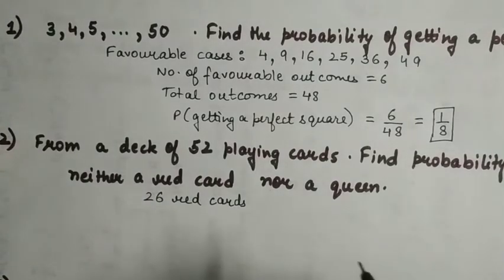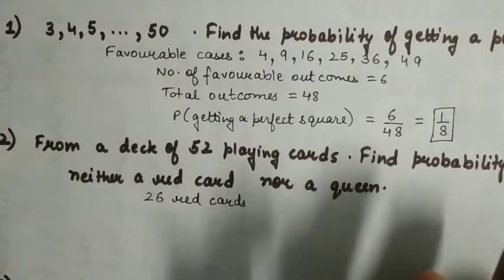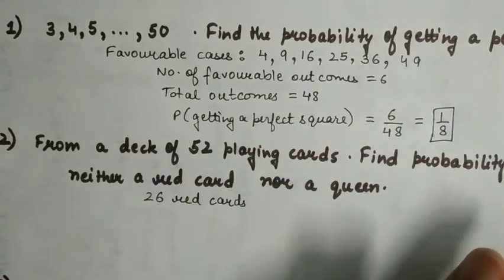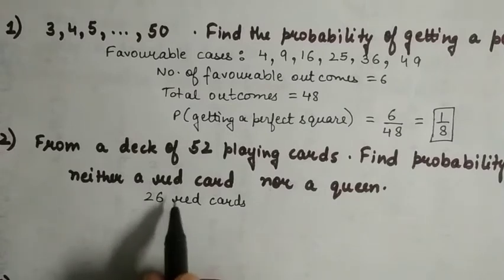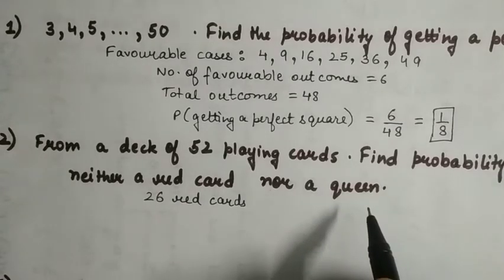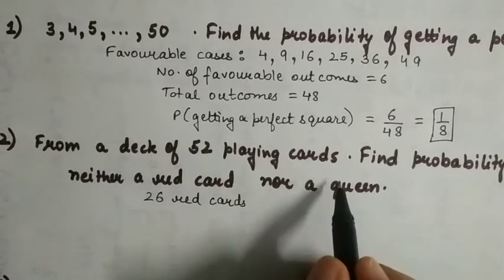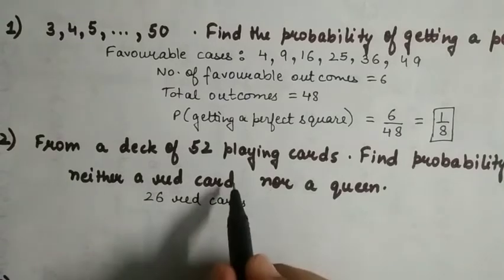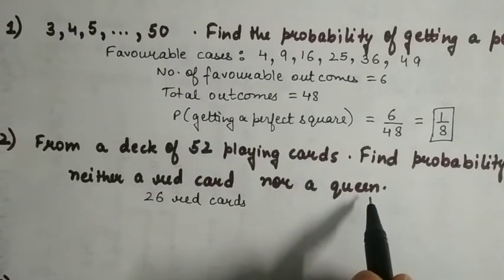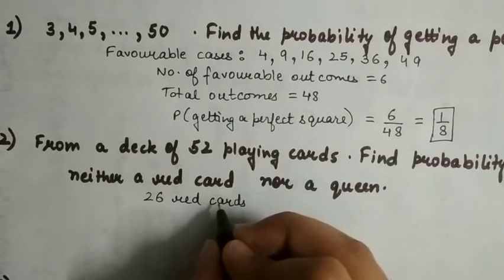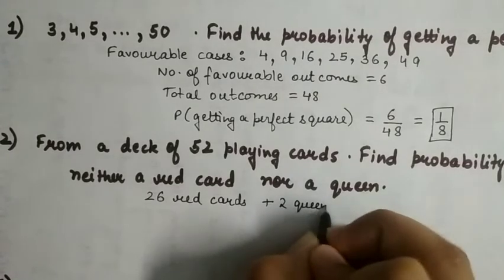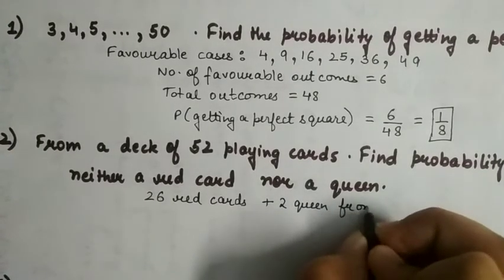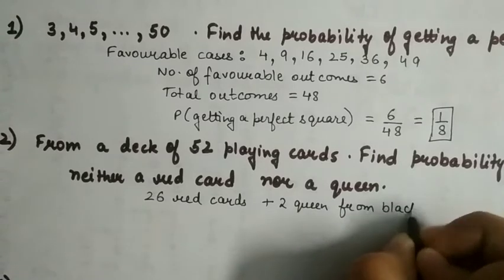And how many queens are there? There are 4 queens, 1 in each suit. Now in these 26, 2 queens are included, of heart and diamond. The other 2 queens, of spade and club, are to be included in our event because we want neither a red card nor a queen. So 26 red cards plus 2 queens from black cards.